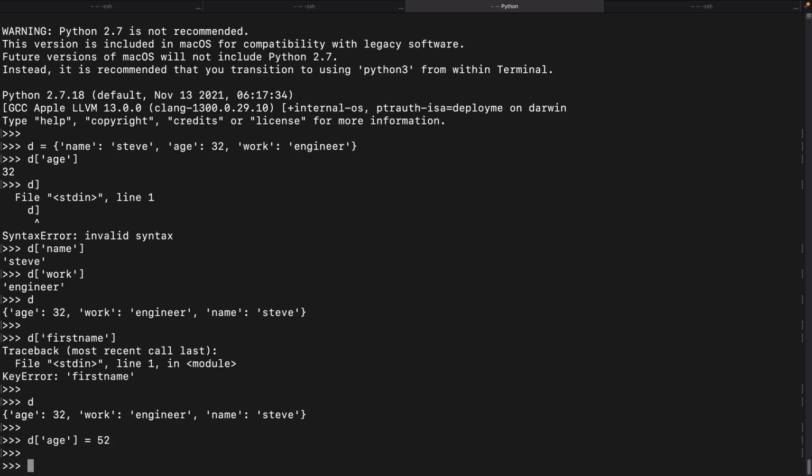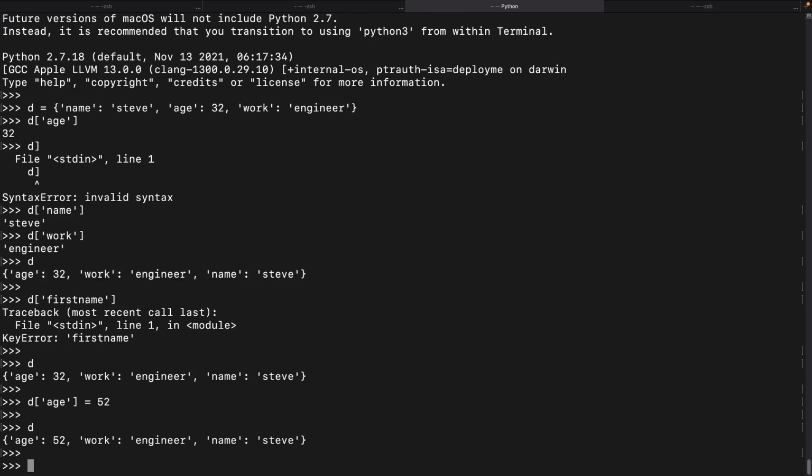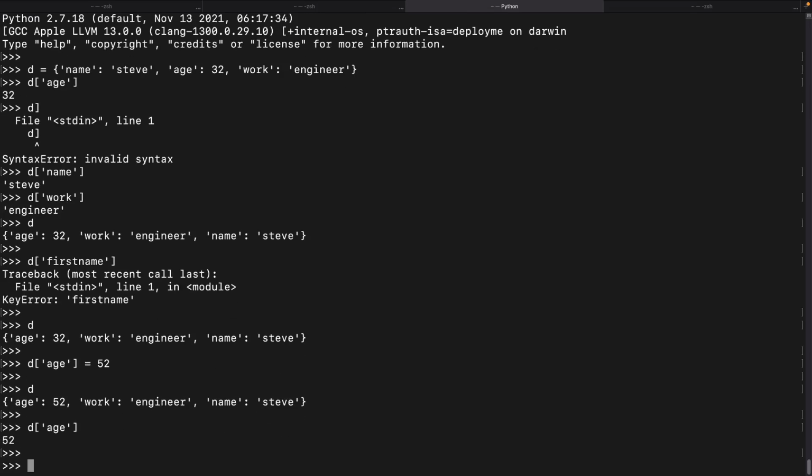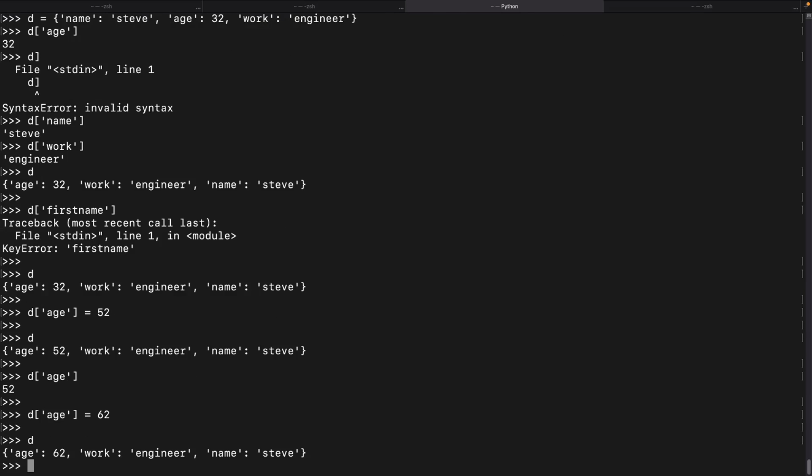Just like a variable assignment, you can update a value by referring to its key. You understand? Now the age is updated, and instead you can put something else, and again the age is updated.